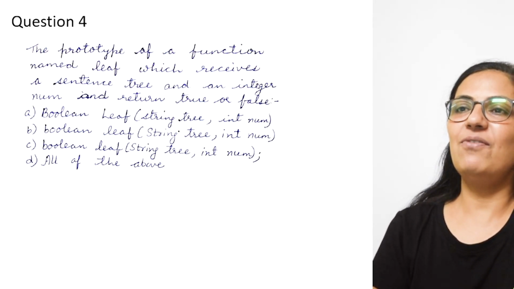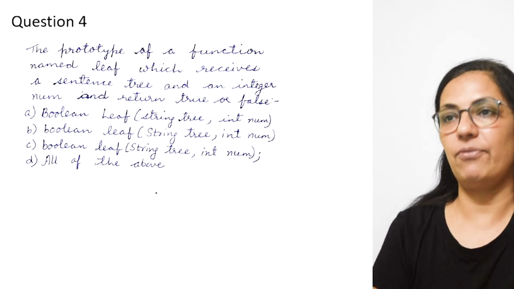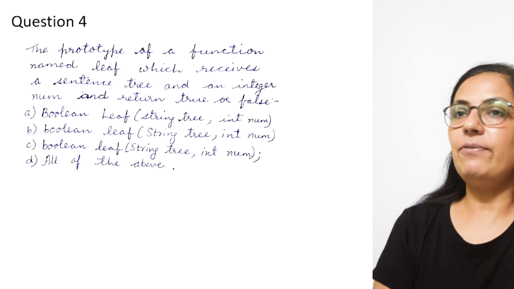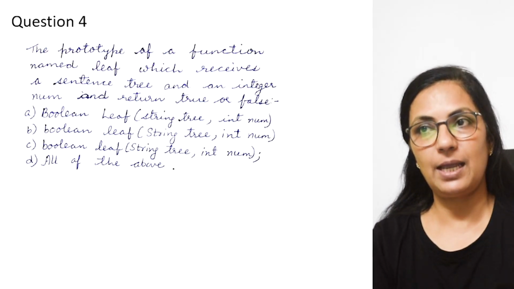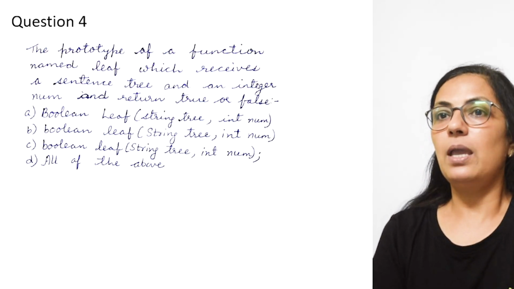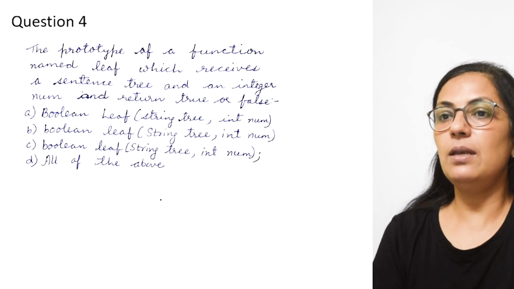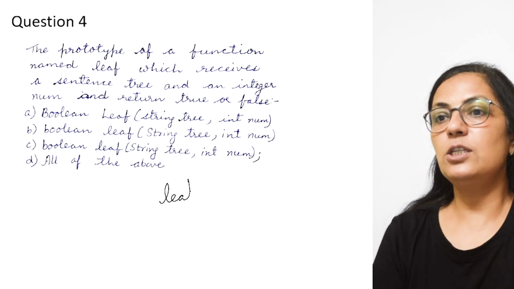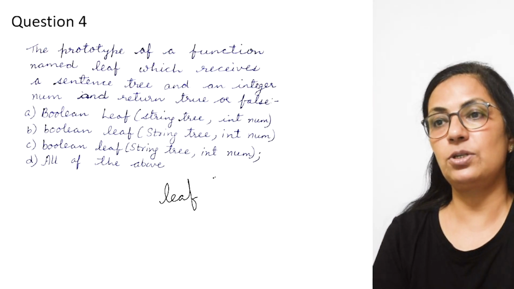So the fourth question: the prototype of a function named leaf, right? Children, when we write the function definition, the first line is the function header or function prototype. So here you have to write the function prototype of a function named leaf, which receives a sentence, tree.